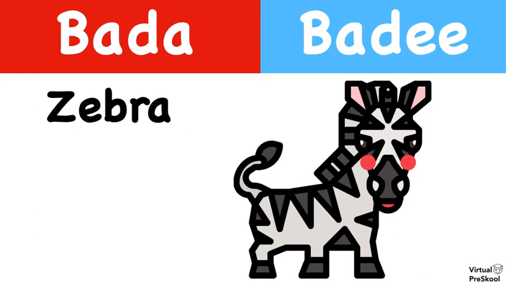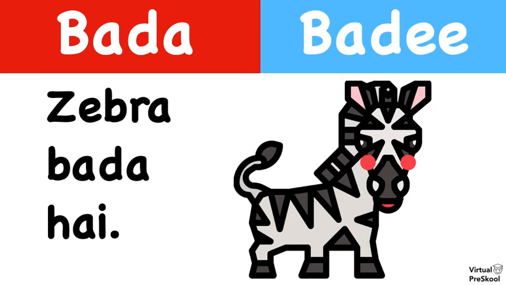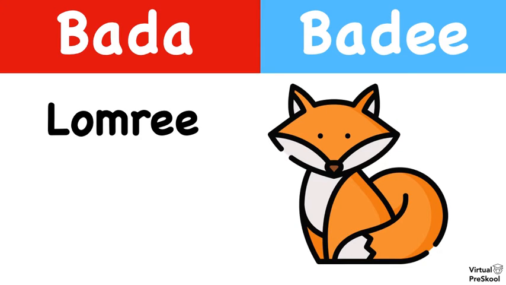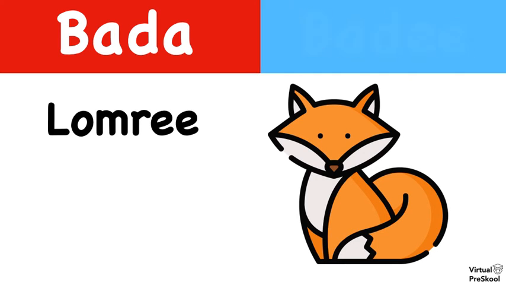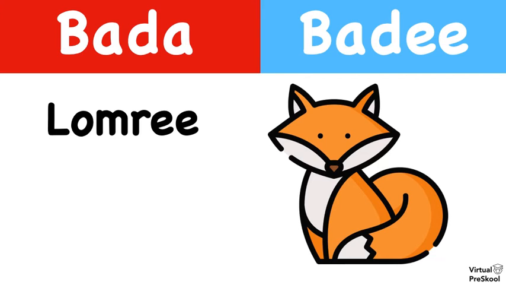Bakadi badi hai. The zebra is big. Zebra in Hindi is zebra. It's the same word. So first decide, is it Bada or Badee? Bada. So now put it together in a sentence. How would we say the zebra is big in Hindi? Zebra bada hai. The fox is big. Fox is lomadi. So first decide, is it Bada or Badee? Badee, right? And now put it together in a sentence. How would we say the fox is big in Hindi?